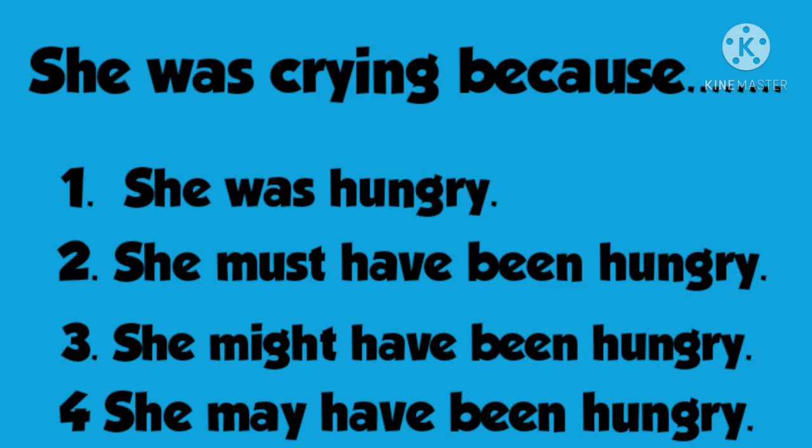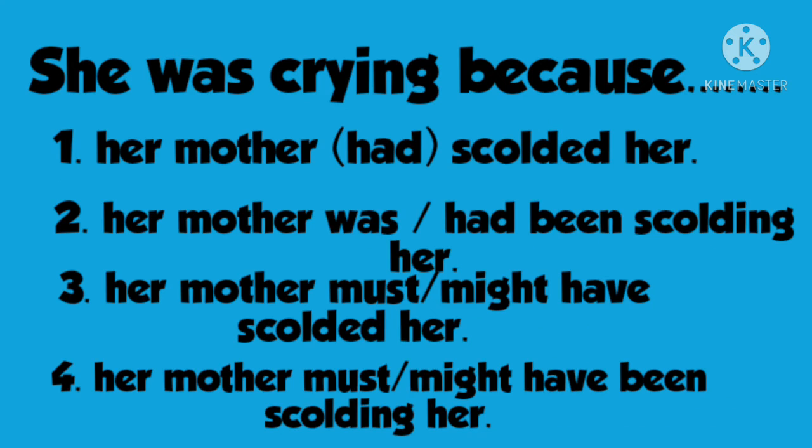And "she may have been hungry", this is not the correct choice. Okay, we are talking about past, so we should not use may over here, but we can use may have been hungry when we talk about before now, any time before now. But the time is specific. One day I went to my friend's home and I'm talking about that time. Here may have been is used like a present perfect tense, while might have been can be used like a past perfect tense. Okay, let's see some more situations.